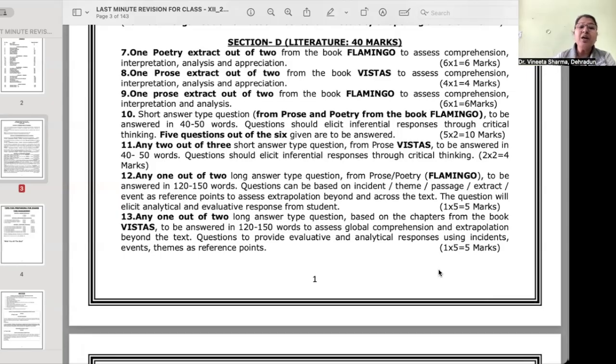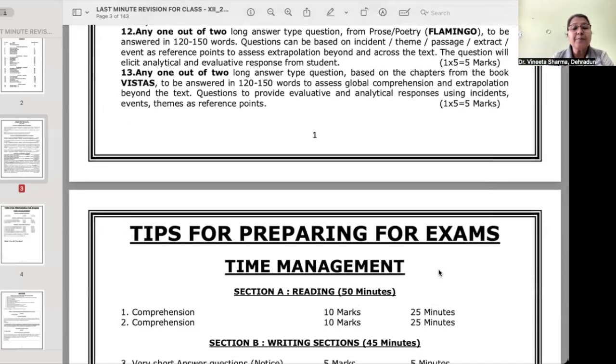Next is any 1 out of 2 long answer type question based on the chapters from the book Vistas. That is again to be answered in 120 to 150 words. These questions are given to assess global comprehension and extrapolation beyond the text. Okay, questions to provide evaluative and analytical responses using incidents, events, themes as reference points. We have already done a lot of questions like that, right?